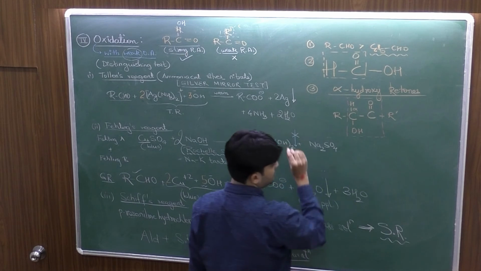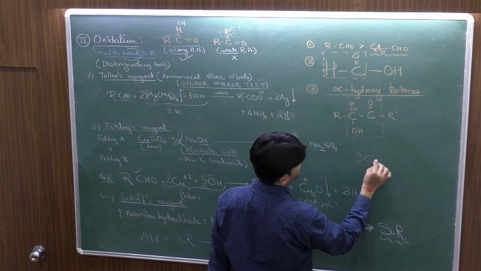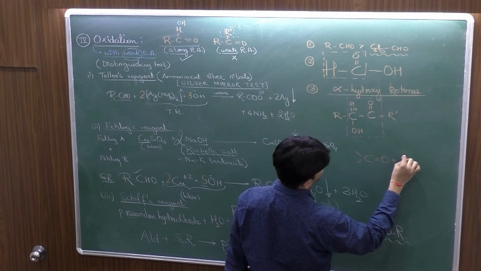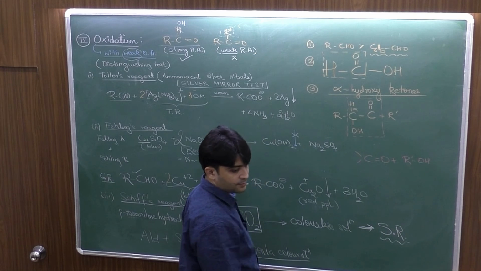If you have a carbonyl and an alcohol, did we have any reaction between carbonyl and alcohol? Acetal formation.